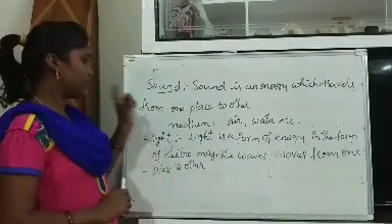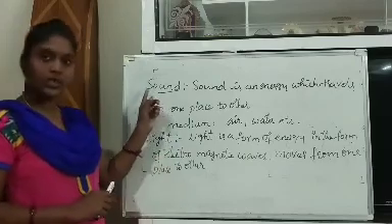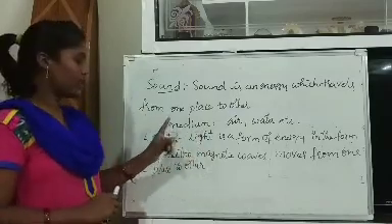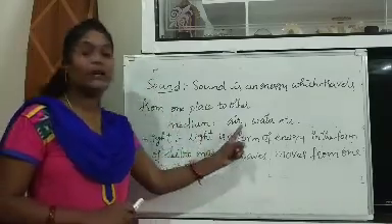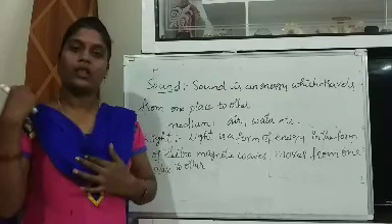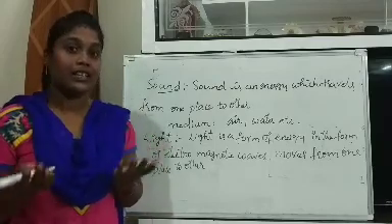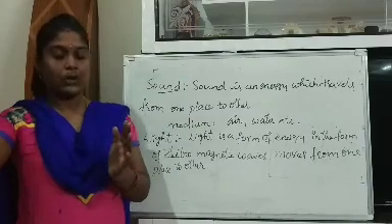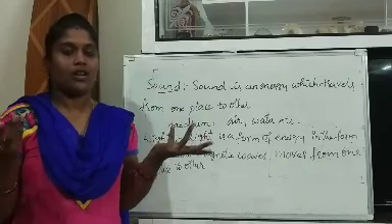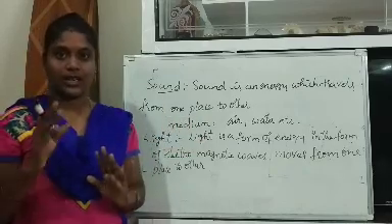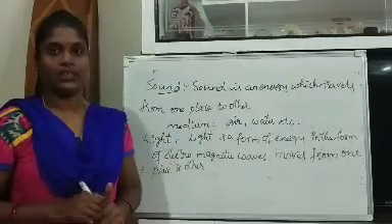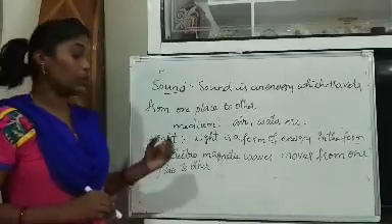But the difference between sound and light is, this is also a form of energy only, and that is also a form of energy only. The main difference is that for sound to travel, we compulsorily need a medium. But for light, no need of a medium. It will travel without a medium also. If it needed a medium, then from the sun reaching the earth, there is no medium in space. How would it travel? It is traveling, since we receive sunlight daily, no? It means it can travel without a medium, through vacuum also.